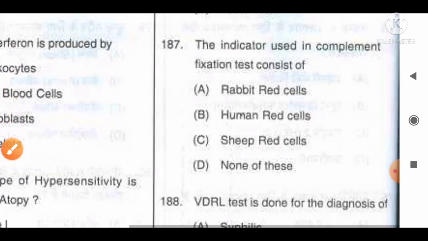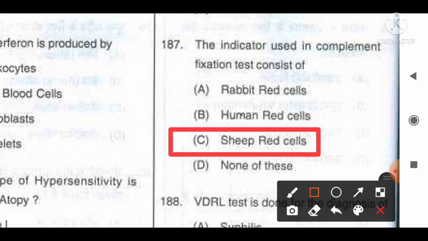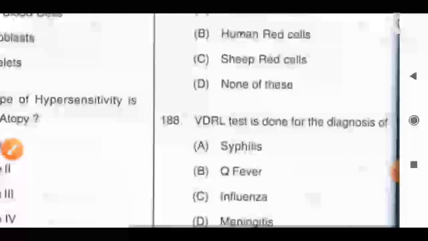Move to the next question, number 187. The indicator used in complement fixation test consists of option A, rabbit red cells, B, human red cells, C, sheep's red cells, D, none of the above. Option C, sheep's red cells are used as the indicator in the complement fixation test. So option C will be the correct answer for this question.